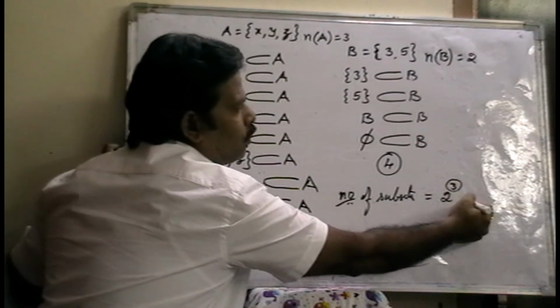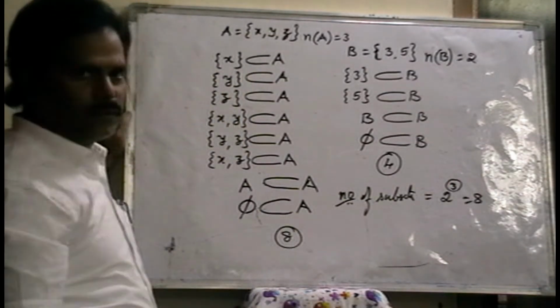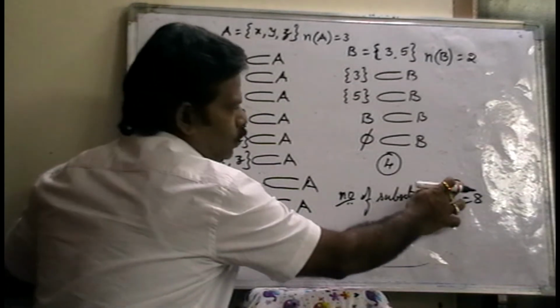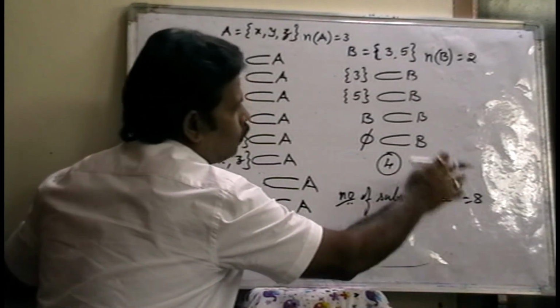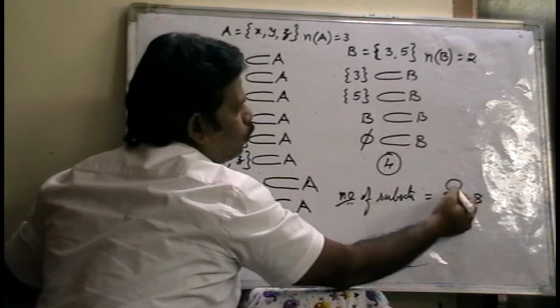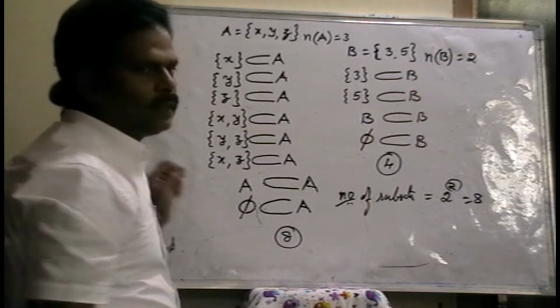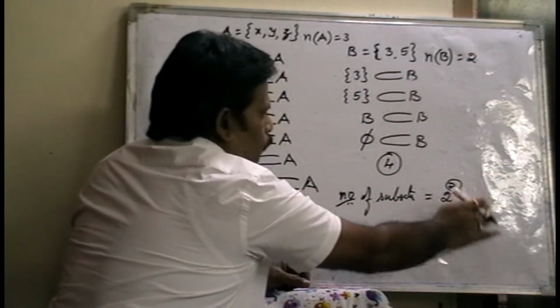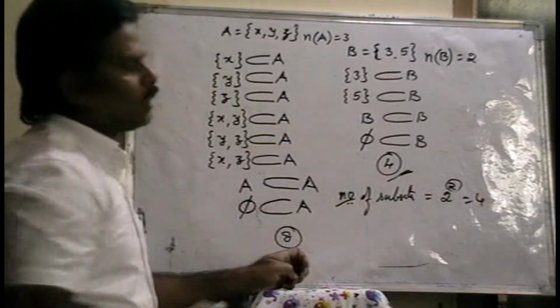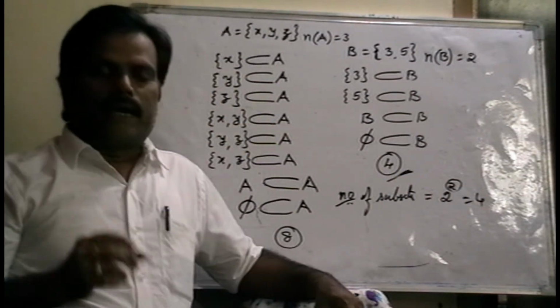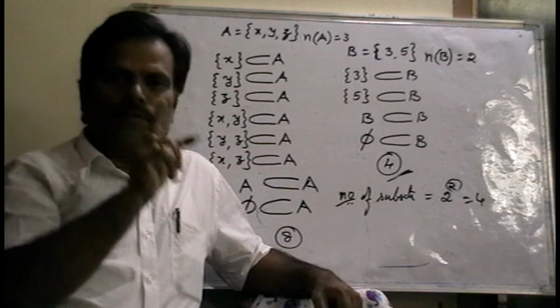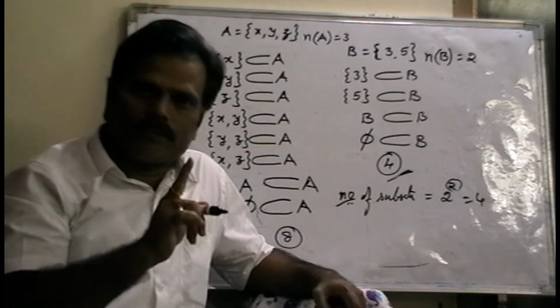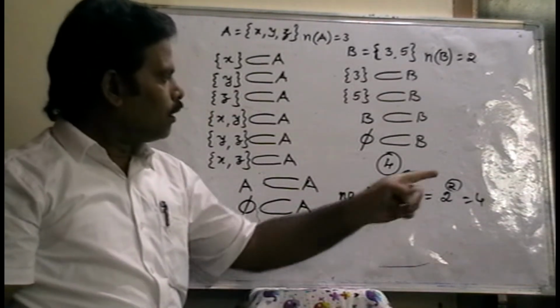So 2 cubed is equal to how much? 8. There are 8 subsets. If 2 to the power of n, where n is the cardinal number, is 2, then n is equal to 2. Number of elements in the set is 2. So 2 squared is 4, so there are 4 subsets. Number of subsets of a given set is nothing but what?